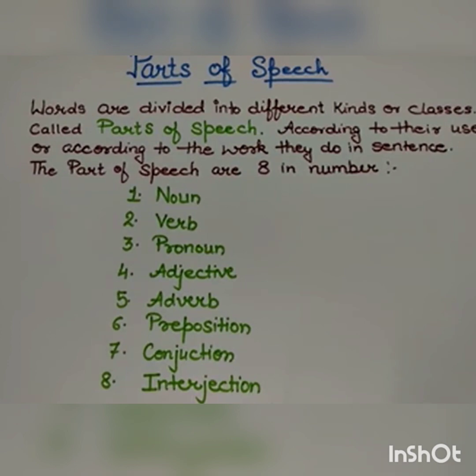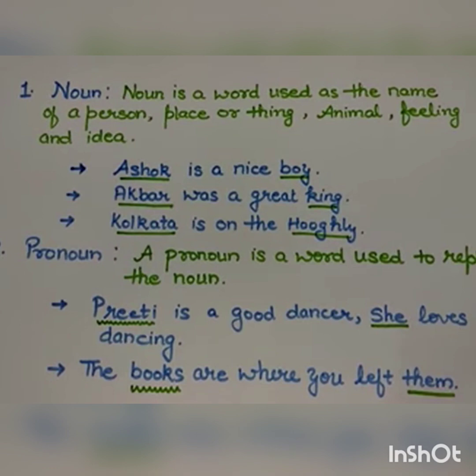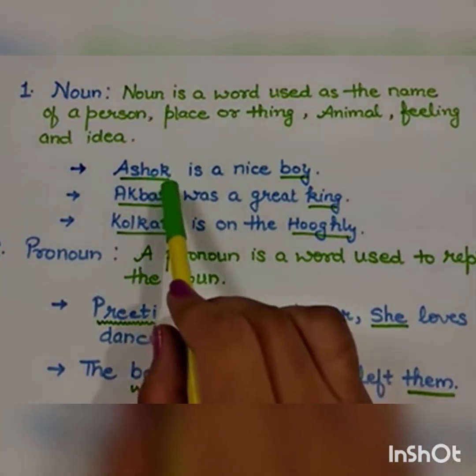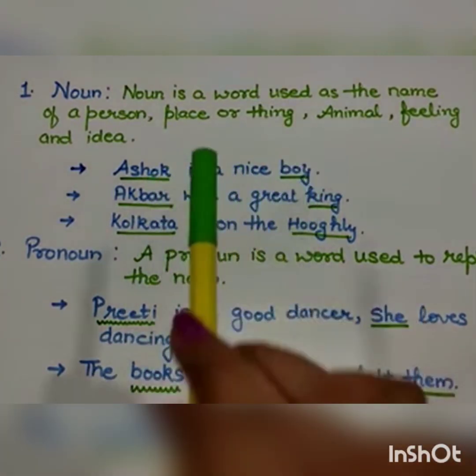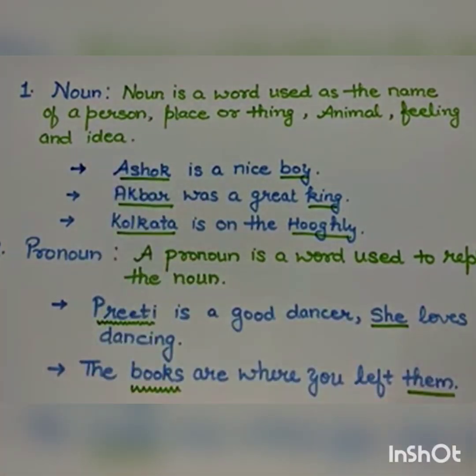So, the first and the foremost is noun. Noun is a word used as the name of a person, place, or a thing, animal, any feeling and idea. So we can say that nouns are the words we use to give names. Like Ashok is a nice boy. You can see here that Ashok is a name and hence the noun.